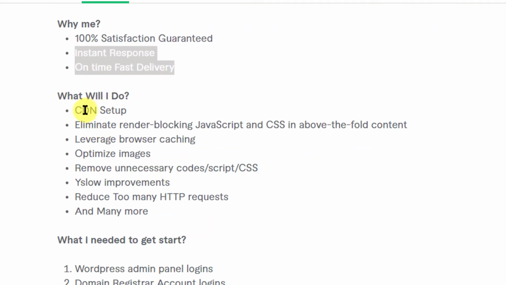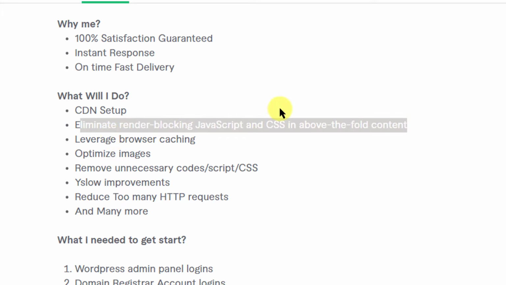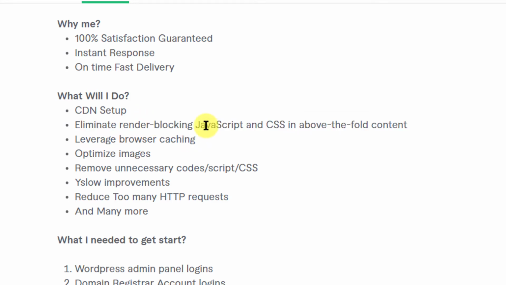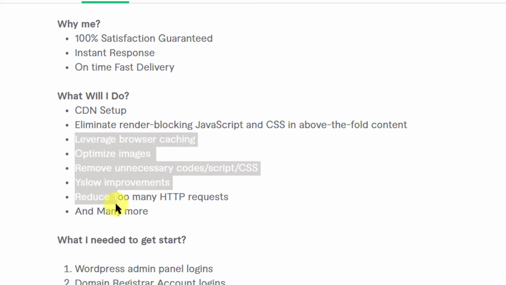Okay, what will I do? CDN setup. Eliminate render blocking JavaScript and CSS in above the fold content. Okay, leverage, these are the technical things, most buyers may not understand this. You should write in layman terms so that it explains what you are doing rather than using these things. Sometimes buyers also look into these things, so it's up to your judgment actually. Sometimes if you look techie, if you use this kind of jargon, the buyer gets impressed. Okay, it's a two-way thing.